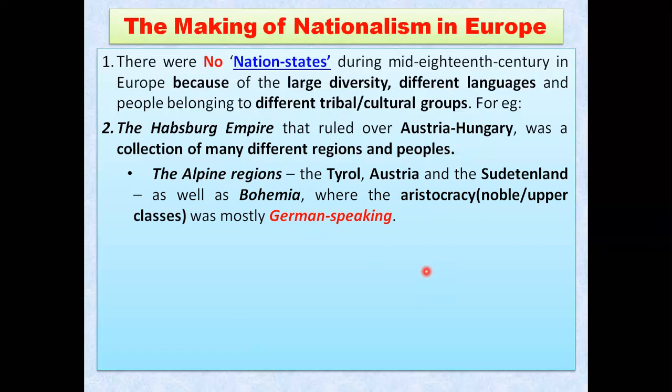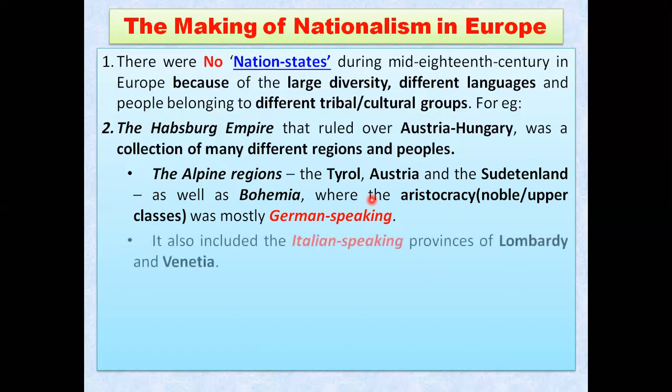So you can see there is a difference in the language also. German speaking people were dominating in the Alpine region, and the Alpine region includes these four places: Tyrol, Austria, Switzerland, and Bohemia. The people in the Alpine region were German speaking, and they were the aristocrats, the noble people and the upper class people. So they were dominating.